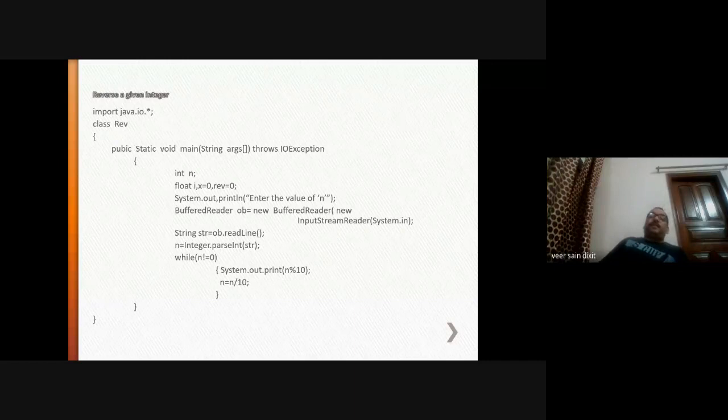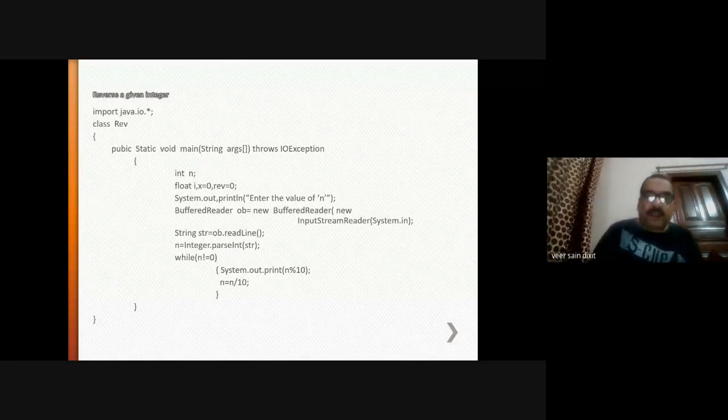This while statement will execute the set of statements within the curly braces again and again till the condition in the expression is satisfied. Here the statement is written while n is not equal to 0. It means this loop will continue in execution until and unless the value of n is 0.